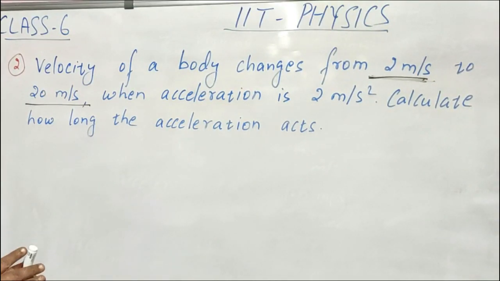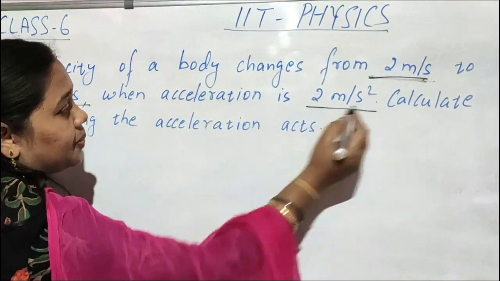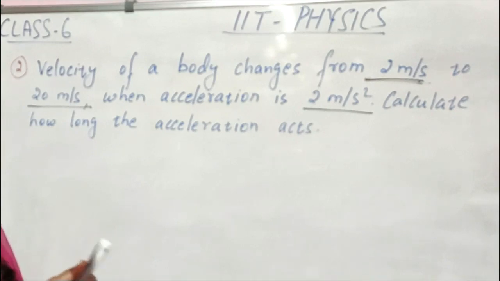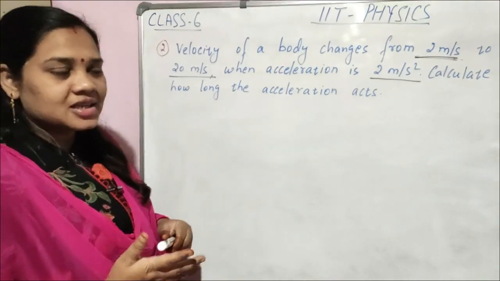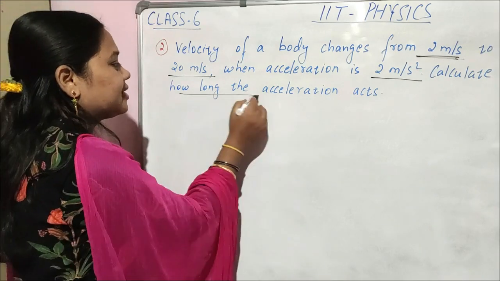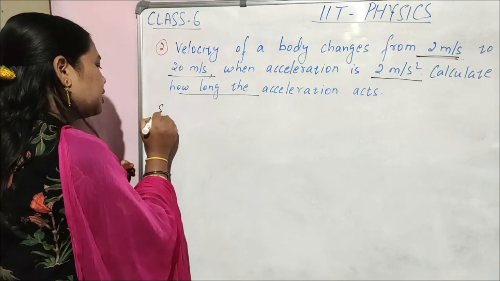So initial velocity is what? 2 meter per second. The body was moving with 2 meter per second. Now presently the body is moving with 20 meter per second, so final velocity is 20 meter per second. Acceleration is given as 2 meter per second square. Calculate how long the acceleration acts, in what time the velocity changes. Time you have to find out here. So let's do the question.